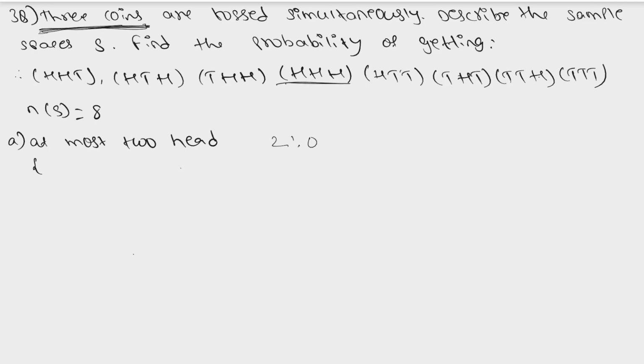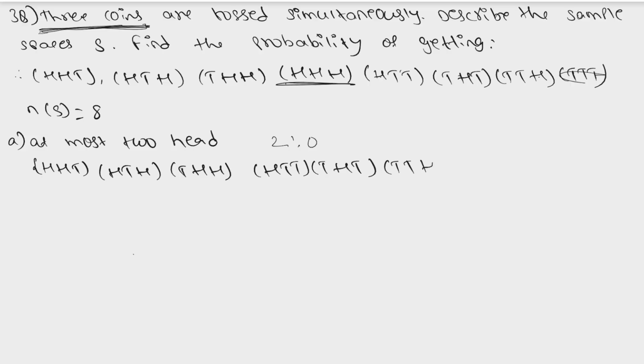If we observe here, except this, every event is having 1 head, 2 heads or 0 heads also. So here we'll be having head, head, tail, head, tail, head, tail, head, head, or head, tail, tail, tail, head, tail, tail, tail, head, or else 3 tails also we can have. We should not include the event which is having more than 2. We can have 2, 1 or 0 also. So how many events did we get? 1, 2, 3, 4, 5, 6, 7.